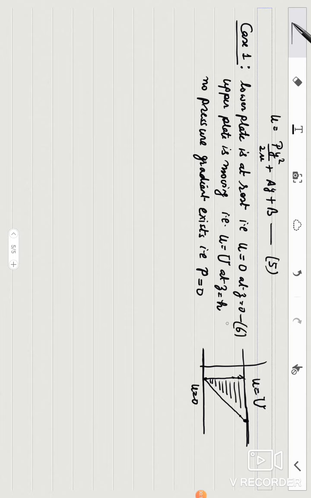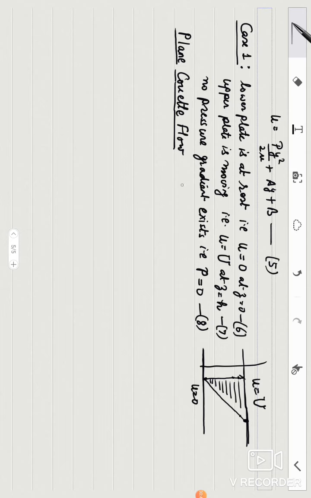Now I will use these boundary conditions to find the solution. First of all, what is the name of this physical situation? This is the case of plane Couette flow. This you have to remember very well, that this is plane Couette flow.